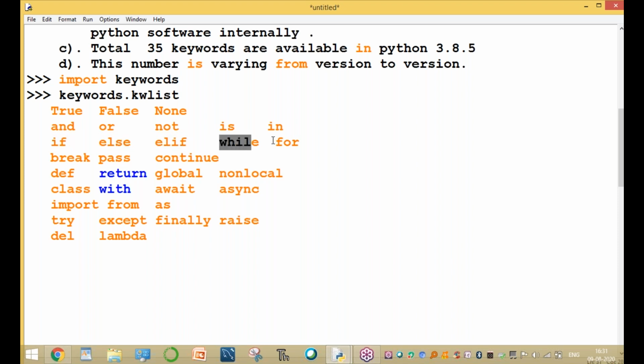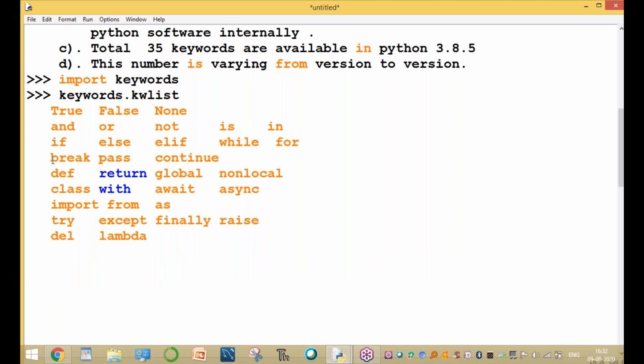While loop, for loop. These are the two important loops in Python. Other programming languages support three types of loops: while loop, do while loop, and for loop. But Python supports only two loops: while and for loop only.